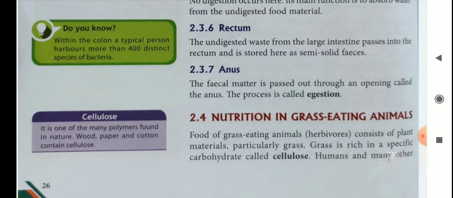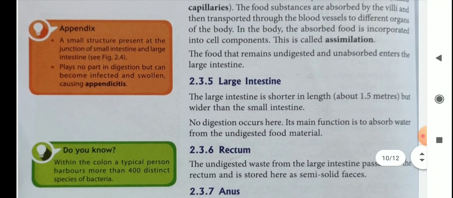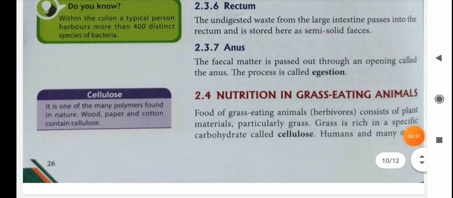Then nutrition in grass eating animals. So children, in this way our digestive system occurs. Children, you remember all the parts. Then let's see nutrition in grass eating animals.